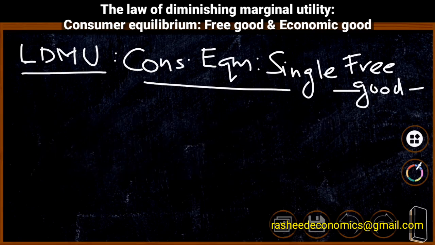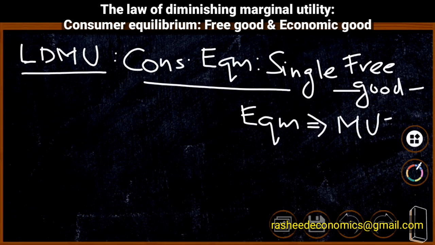The basic condition of equilibrium in the case of a free good is that the marginal utility of the product is equal to 0. That is, the consumer will stop consuming the commodity when he is fully satisfied. If marginal utility is 0, it means he is going to gain nothing by consuming one more unit. Therefore, the consumer will stop consumption at the point where marginal utility is 0.